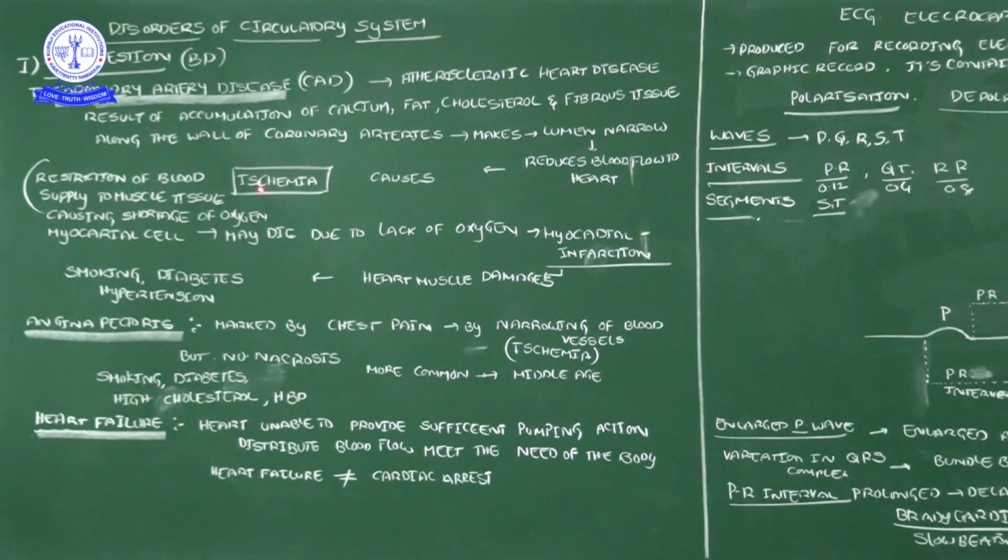So it causes ischemia. Ischemia means proper oxygen is not being supplied to the heart walls. The heart cells, cardiac muscle cells, myocardial cells may die. If they die, it causes myocardial infarction, and finally the heart muscles will be damaged. That is the first one.